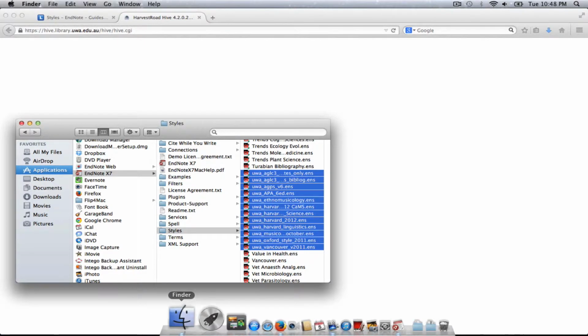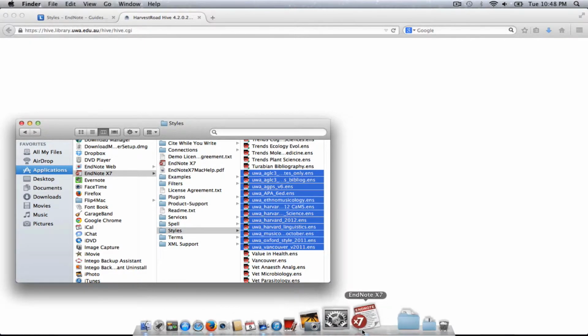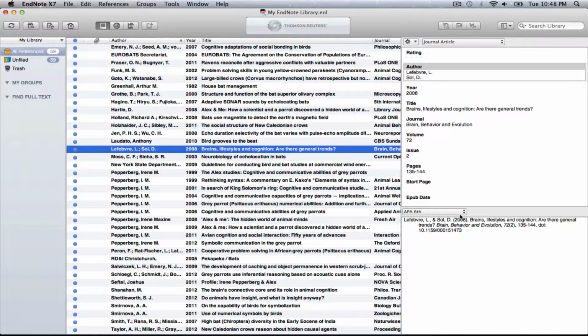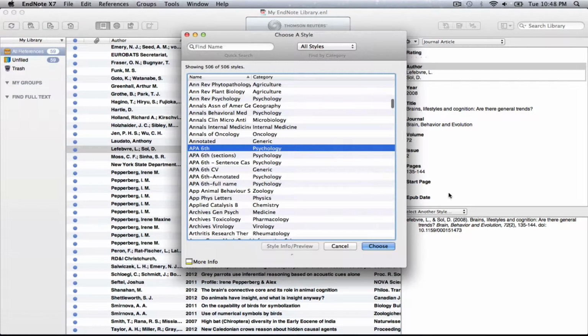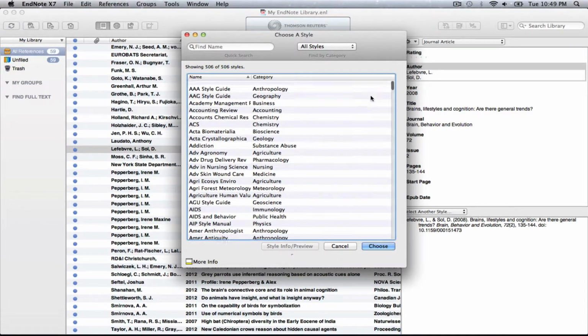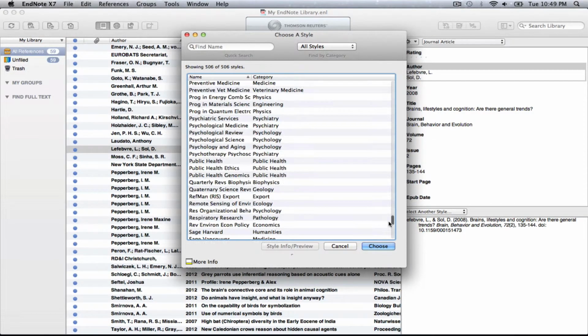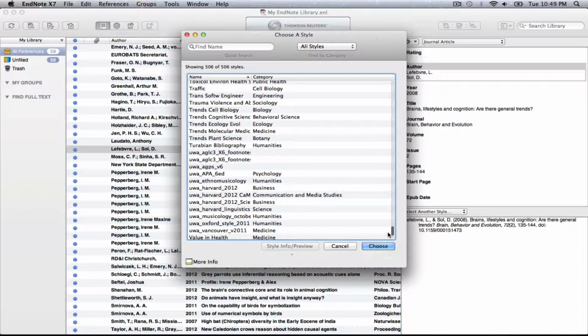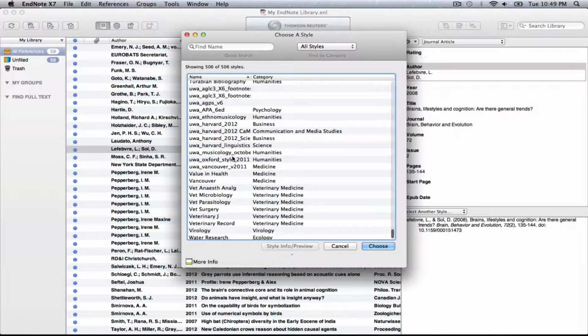So let's go back to our EndNote library. When you go to select another style, you now see the UWA styles ready for use.